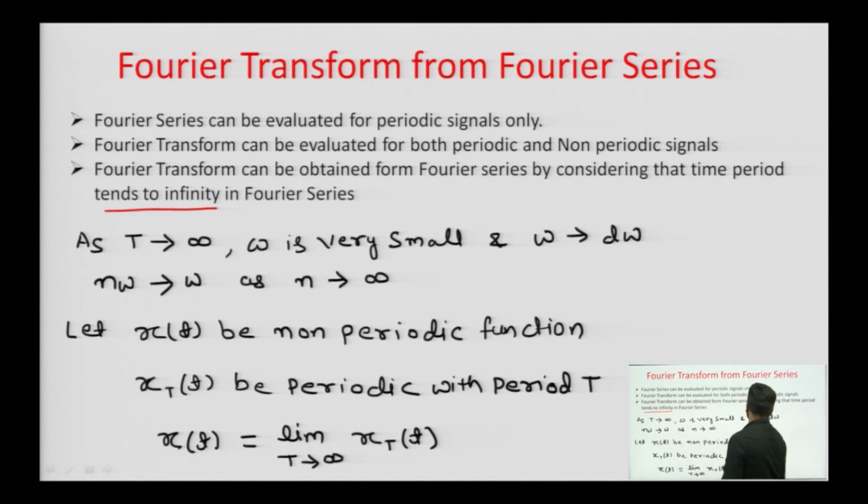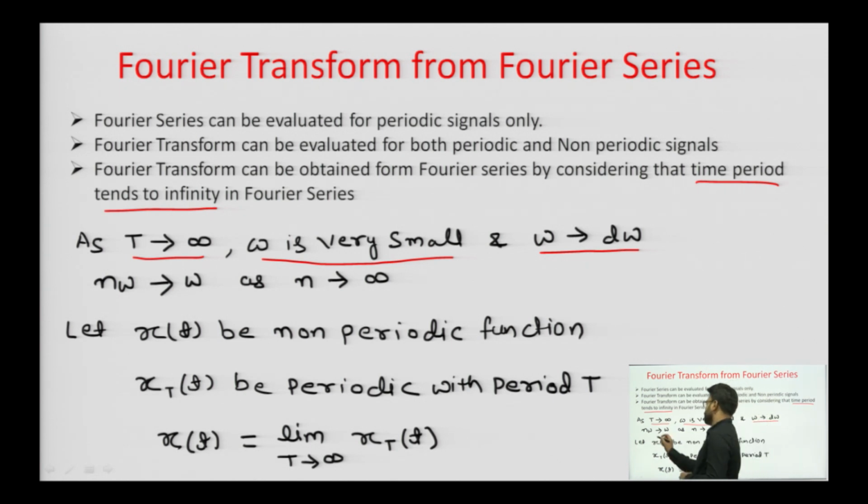As T tends to infinity, because we are considering non periodic functions, omega will be very small, because we know that T equals 2 pi by omega. So omega can be changed to d omega, or n omega can be changed to omega as n tends to infinity.